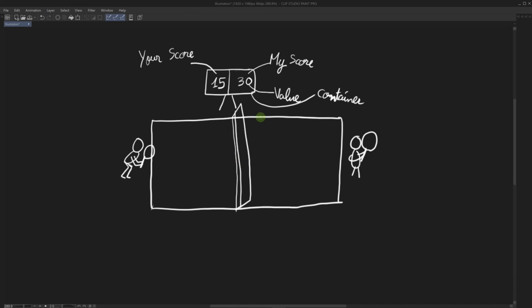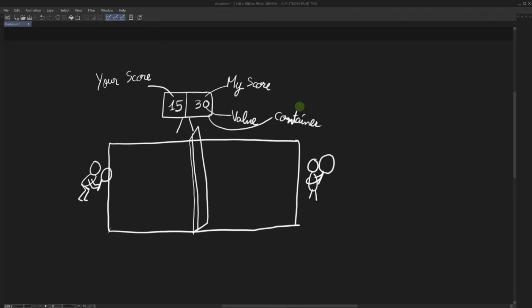So the value itself is like an abstract notion that doesn't exist in the world unless it is written somewhere, unless it is stored somewhere in a container, or in this case a display. We could have a digital display, a chalkboard, or a piece of paper even. And this is an important concept that you're going to use all throughout your game dev career. This is the concept of a variable.